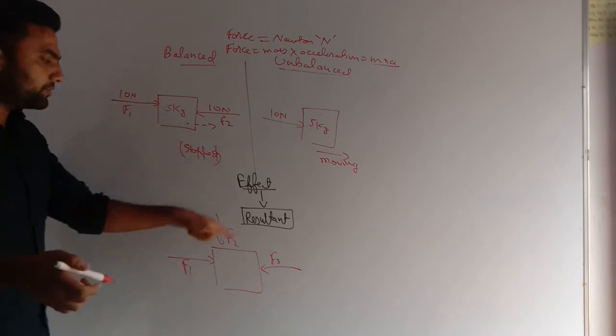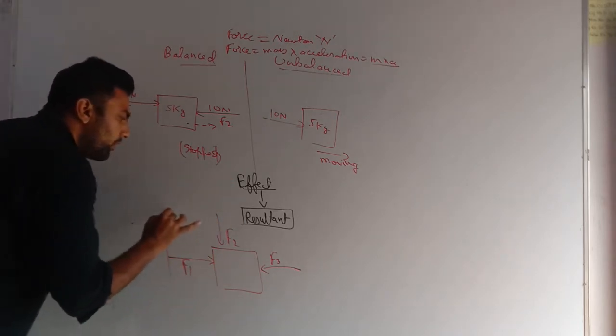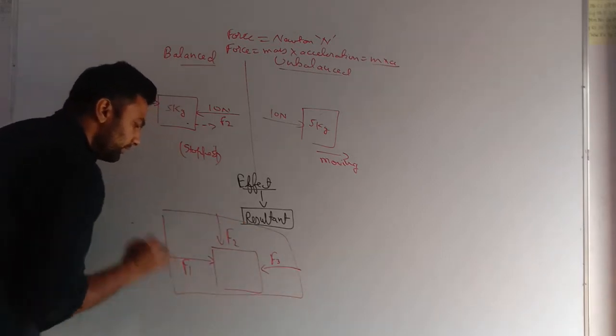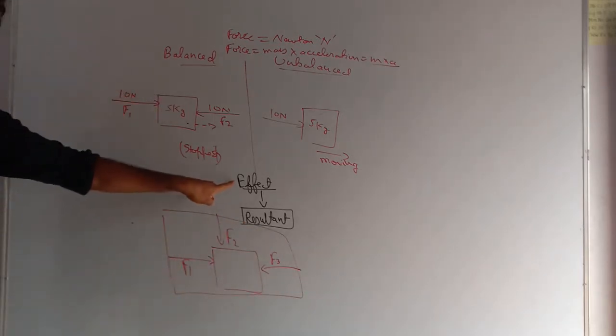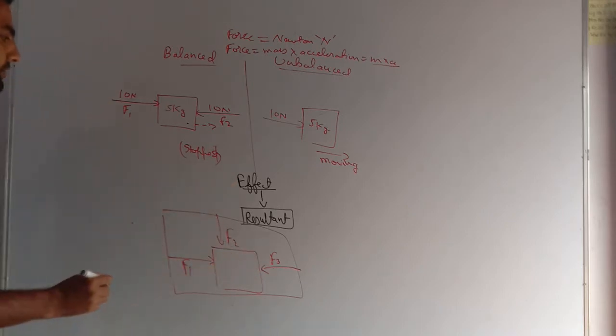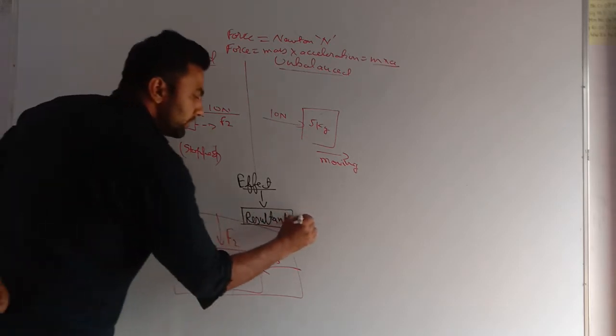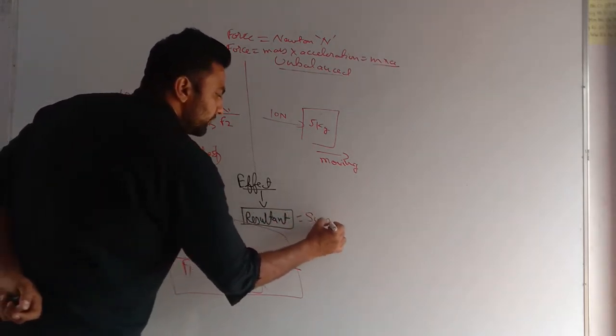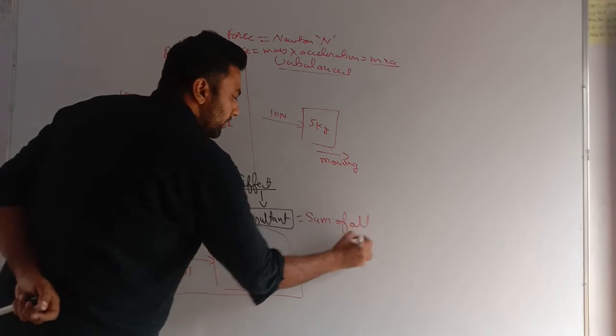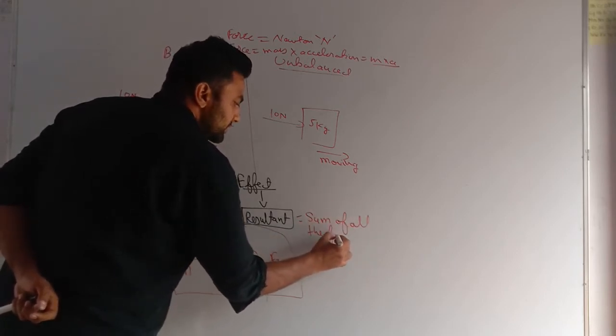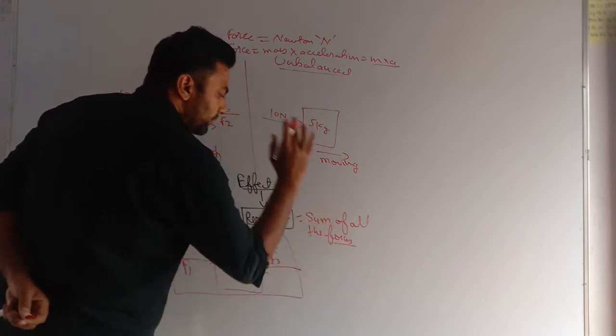The overall effect on any object is due to the sum of all the forces. The effect of force is shown only by the overall sum of forces, and this overall sum is known as the resultant force. Resultant force is the sum of all the forces applied on any body.